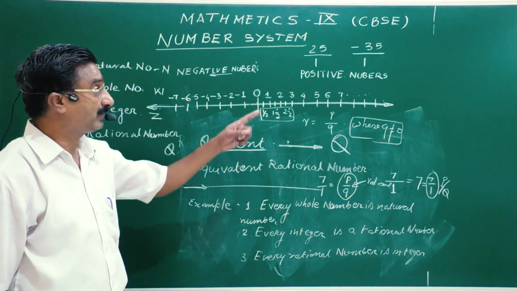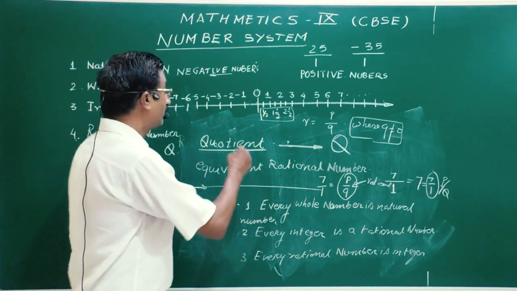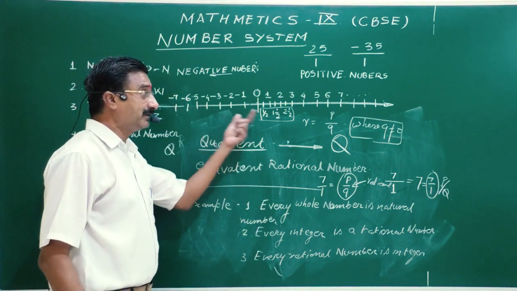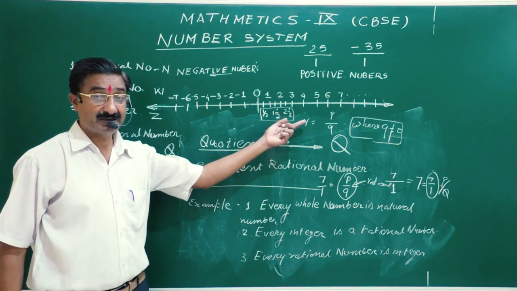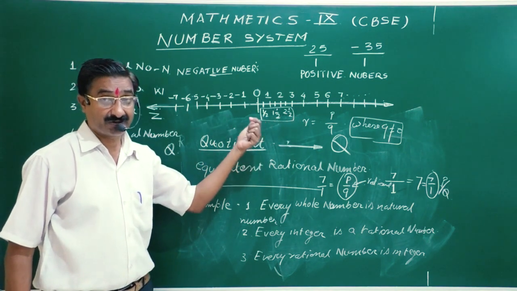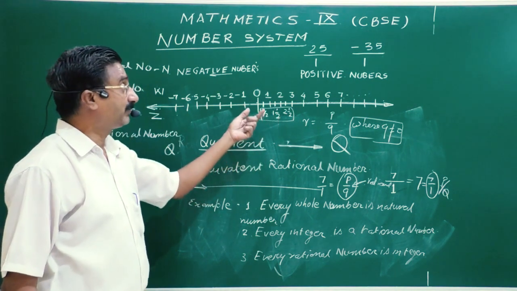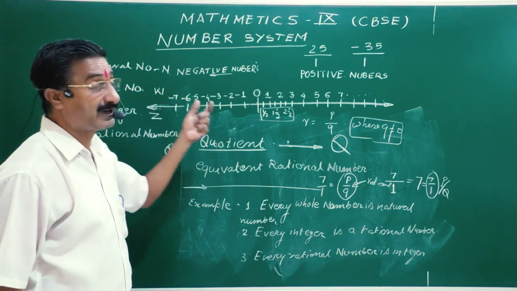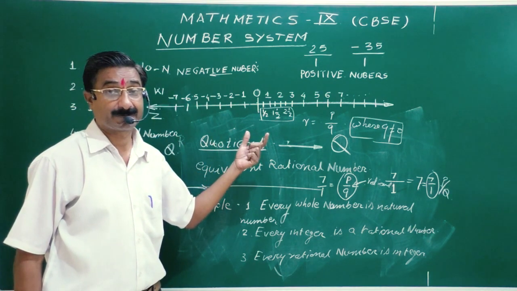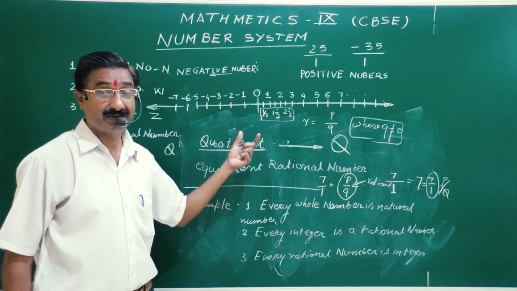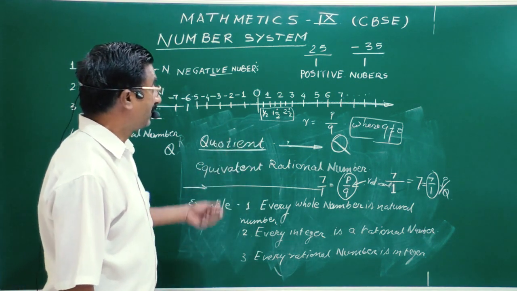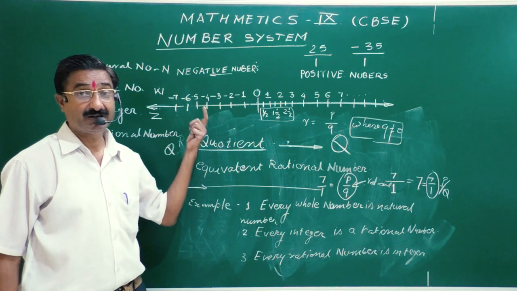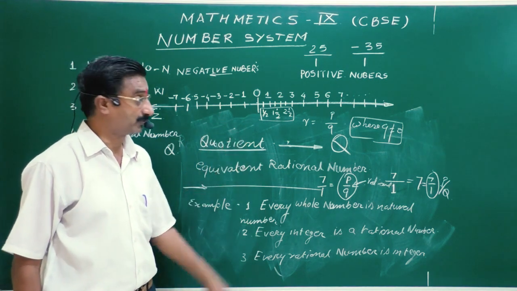ये भी rational number हुआ, ये भी rational number हुआ. So any number, you can divide the numbers, or all the integers, you can say. In the language of mathematics, all the integers are rational numbers. Clear? All the integers are rational numbers, and the integers are all positive and all negative, including 0 also. So now